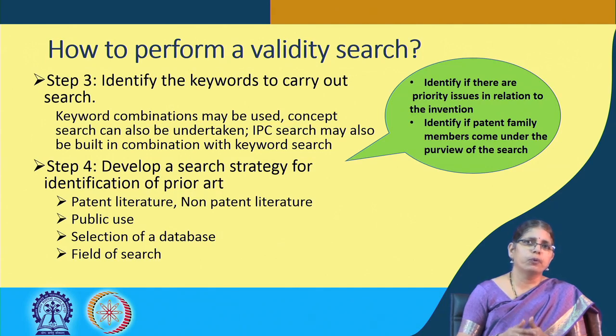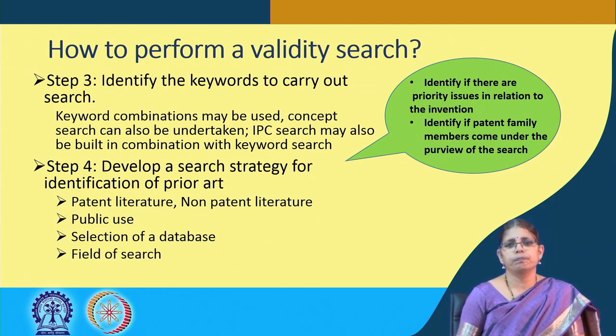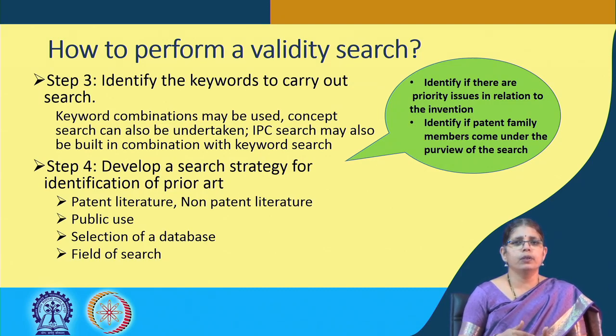Then step 4 comes into the picture, where we are developing a strategy for the search. It is here that you need to really go beyond just the prior art search. In many cases, you need to go into a thorough search on the public use. That is, it is possible that a product is already available in the market. To what extent does that product read onto the claims of your patent? Understanding that is very important.